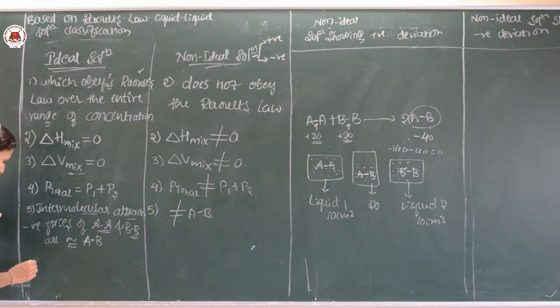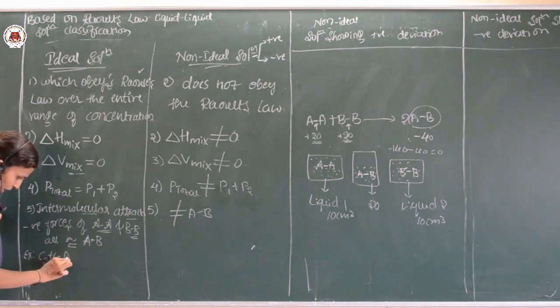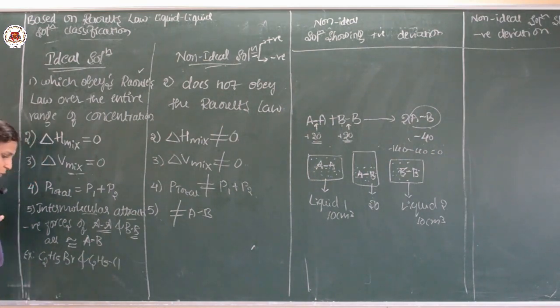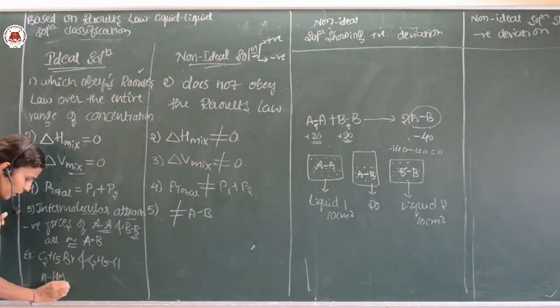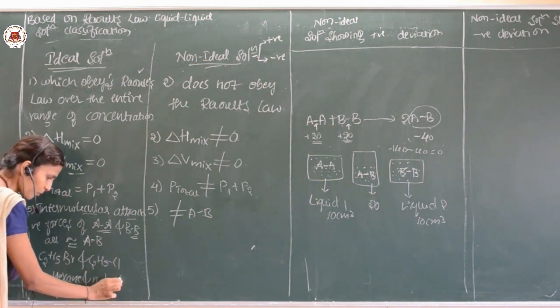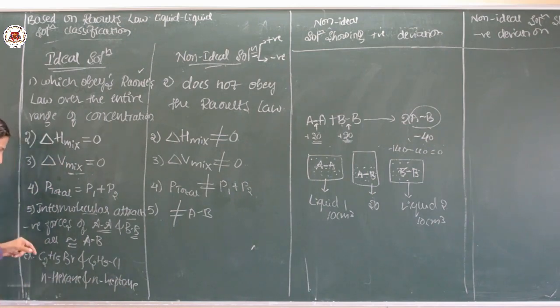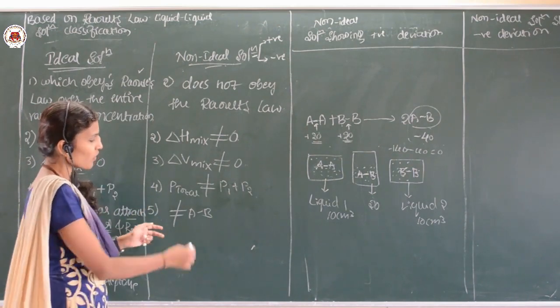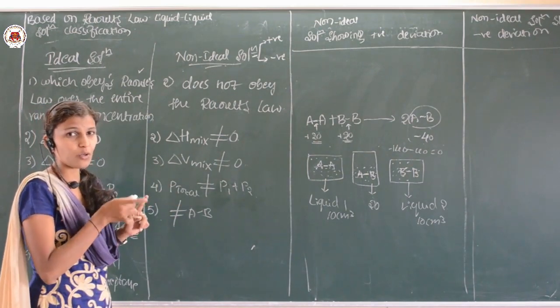And then let me go for one example. Here is an example of a solution showing ideal behavior. You can take ethyl bromide and ethyl chloride, or else n-hexane and n-heptane. So these are examples for the ideal solution, and for the non-ideal solution I will tell you later, because the non-ideal solution is divided into two categories.